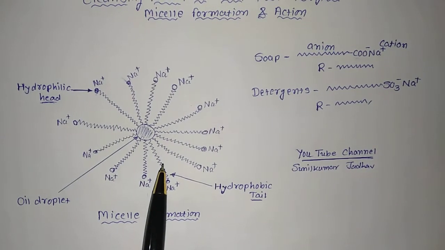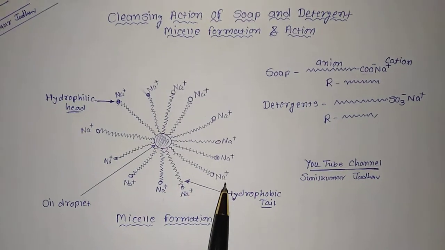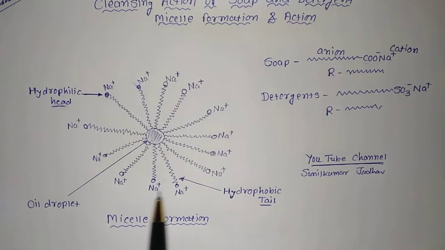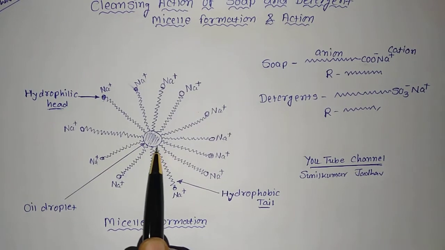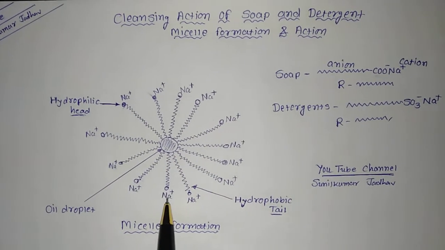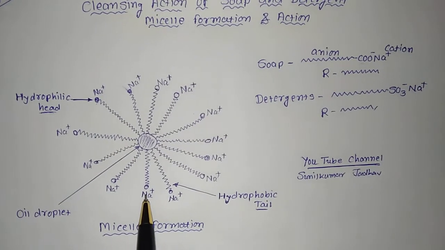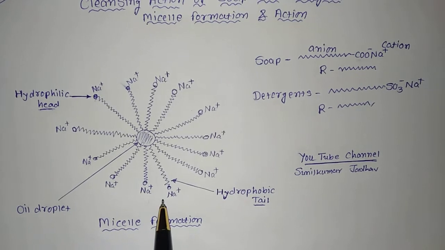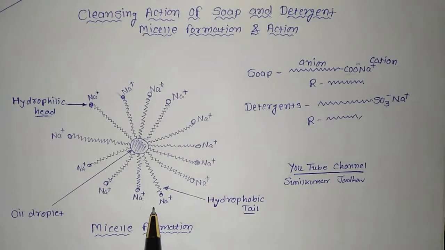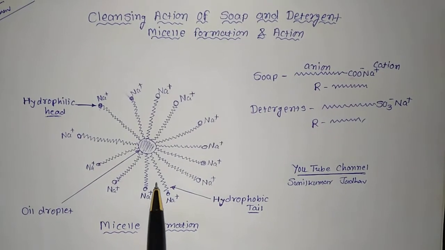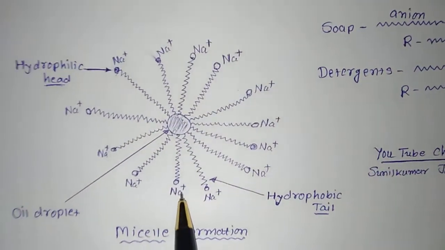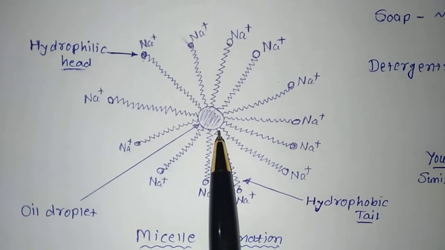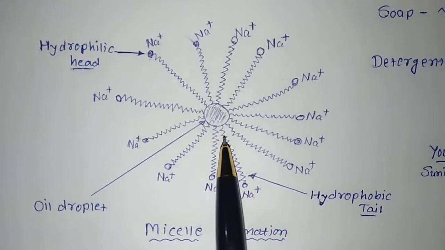I hope you understood. Inside the water, this molecule has a unique orientation that keeps the hydrocarbon portion out of the water. The hydrocarbon portion tries to remain out of the water, while this end tries to remain in the water. This is achieved by forming a cluster of molecules where the hydrophobic tails are in the interior of the cluster, and the ionic ends are on the surface of the cluster. You can see this is at the surface of the cluster, and this is stuck with the cluster, or we can say dirt. Soap in the form of micelle is able to clean.